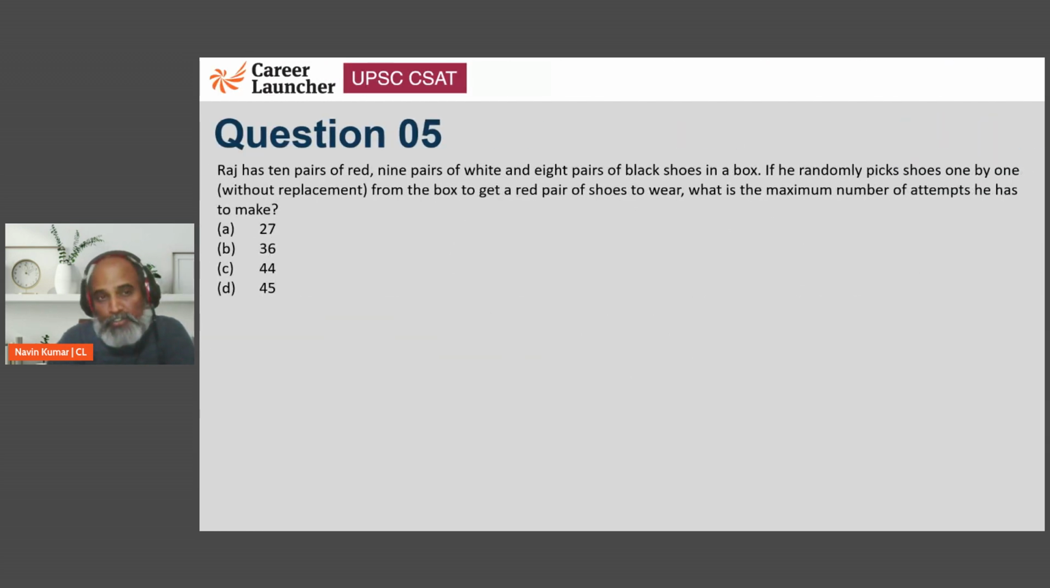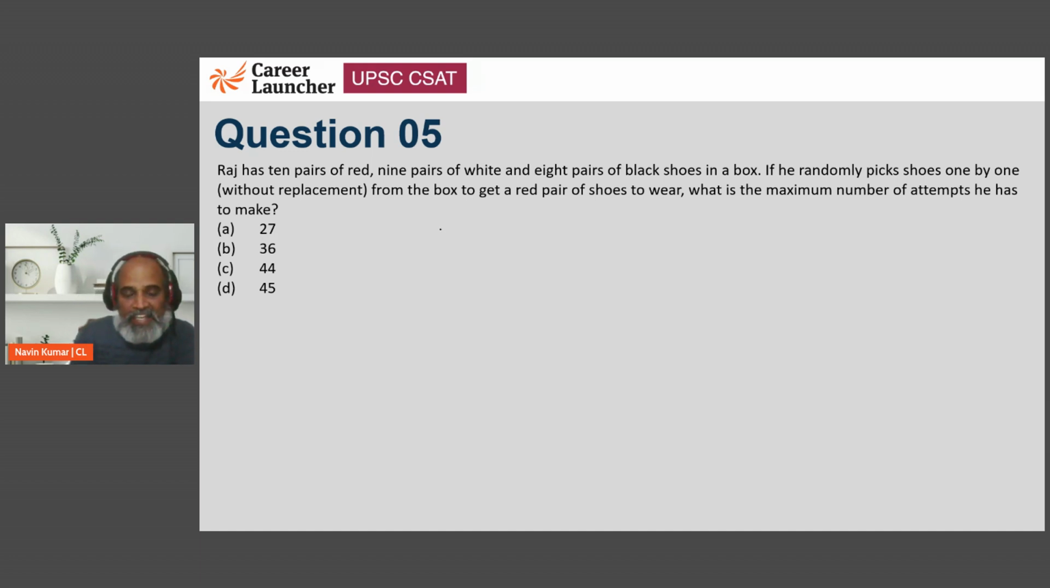Next. Raj has 10 pairs of red, 9 pairs of white, and 8 pairs of black shoes in a box. If he randomly picks shoes one by one without replacement from the box to get a red pair of shoes to wear, what is the maximum number of attempts he has to make? This is a problem based on the same logic, the pigeonhole principle. This has been asked and we discussed that in the last session. If you haven't watched that interesting and nice problem about the pigeonhole principle, feel free to watch it.